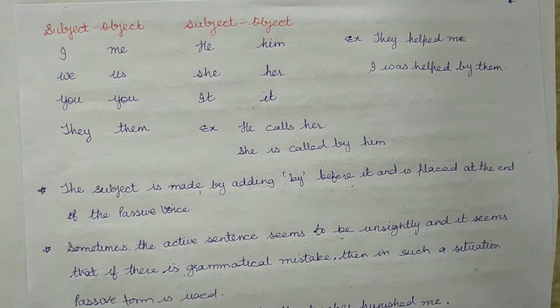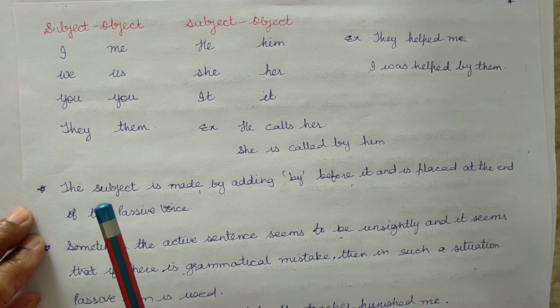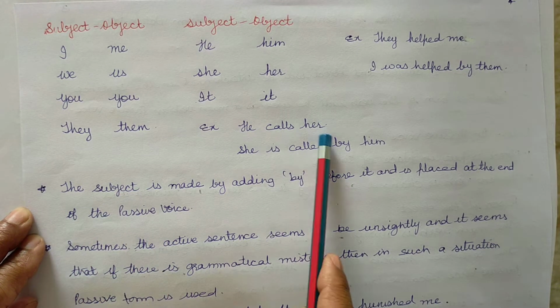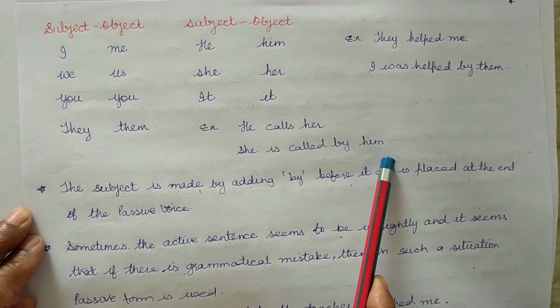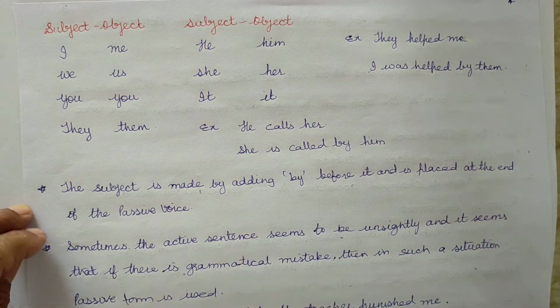The subject is made by adding by before it and is placed at the end of the passive voice. For example, he calls her, she is called by him. They helped me, I was helped by them.